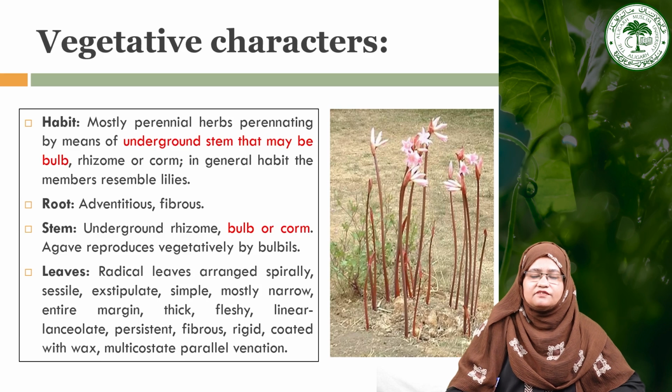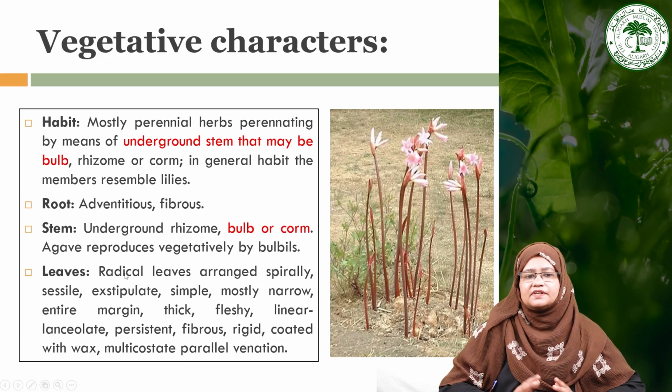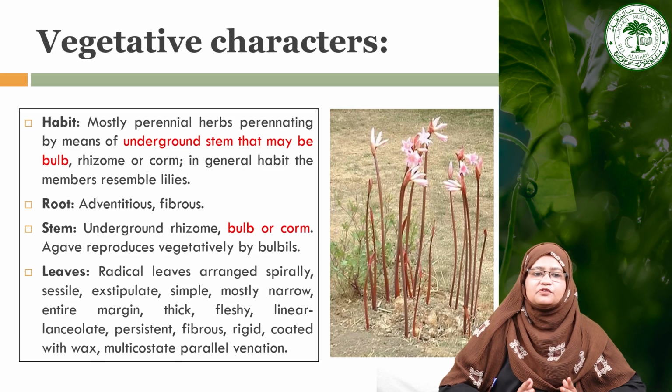And if we see the leaves of this particular family, generally the leaves are arranged spirally. They are sessile, exstipulate, simple and mostly narrow in shape with entire margin. They are thick, fleshy or linear lanceolate, and may be persistent, fibrous, rigid and coated with wax, and they generally have multi-costed parallel venation.